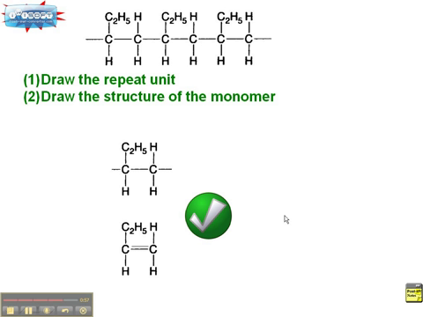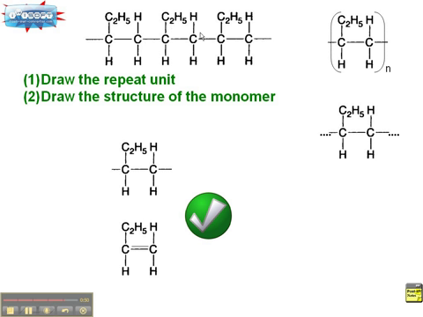Draw the repeat unit. Draw the structure of the monomer. Okay, so this is the polymer. You can write this polymer like this, or like this, or like this. So this polymer, what is repeat unit? The part which is repeating is this part. So you draw it out. Draw the structure of the monomer. This is the structure of the monomer. Remember this is repeat unit. This is monomer. For polymer, you can write like this, or like this.